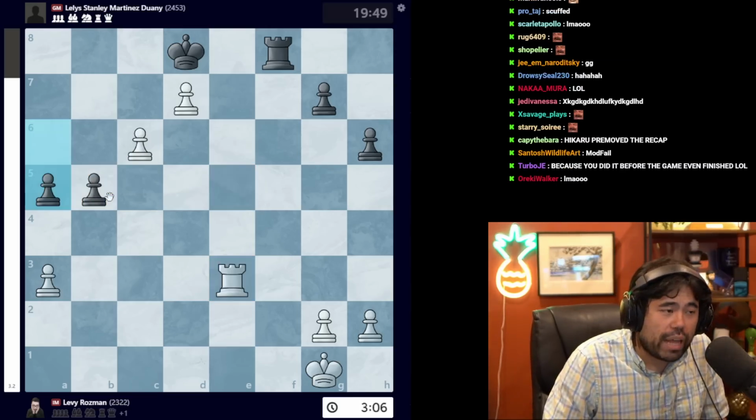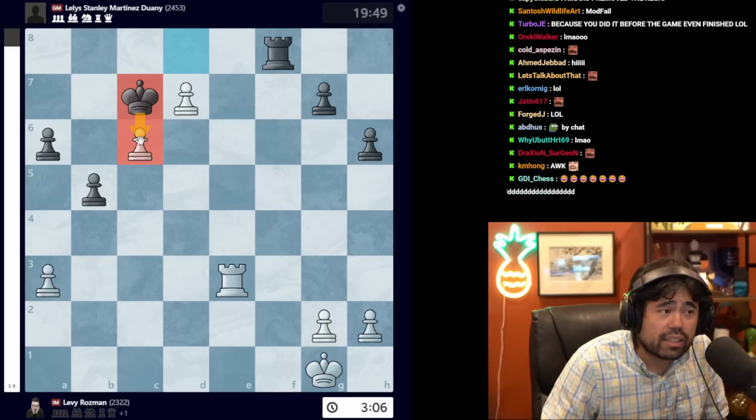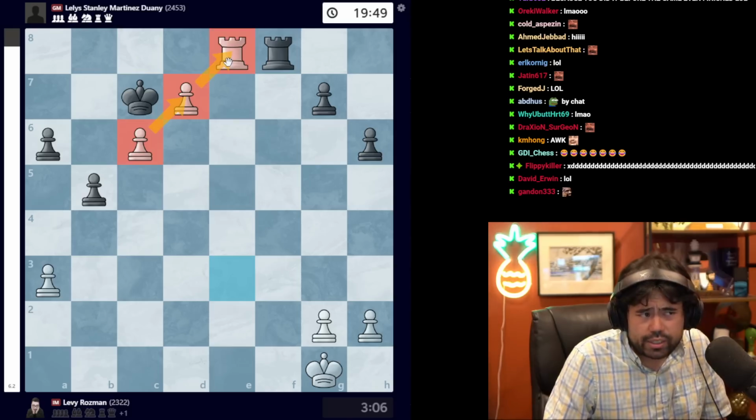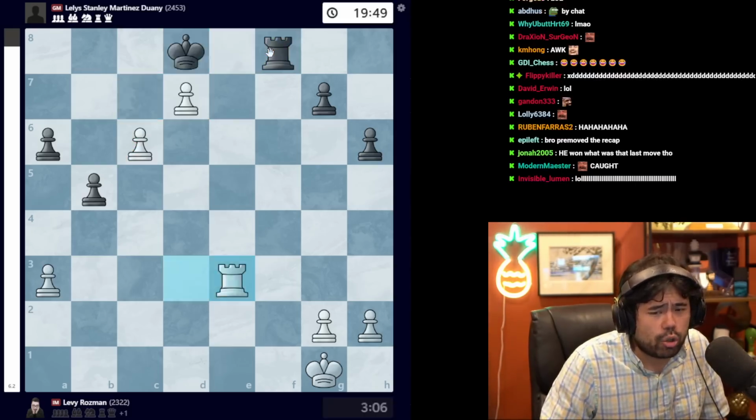Now the big issue for black here is that black would love to go king c7, going after the pawn on c6, but here white can play the move rook to e8, and the pawns support each other. This pawn on d7 supports the rook, and white will either win the rook or get a new queen, and the game is all over.